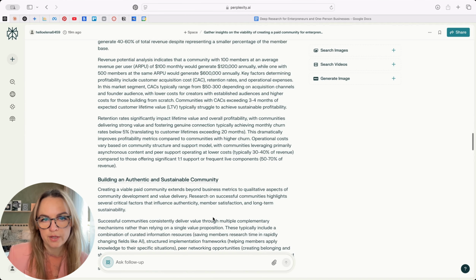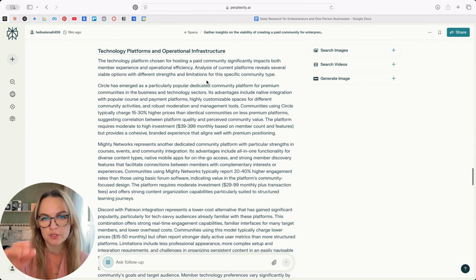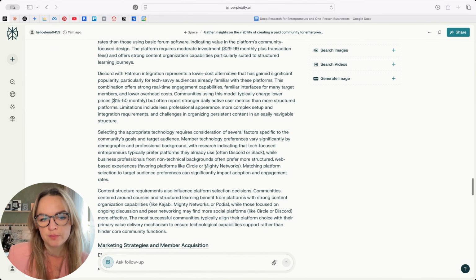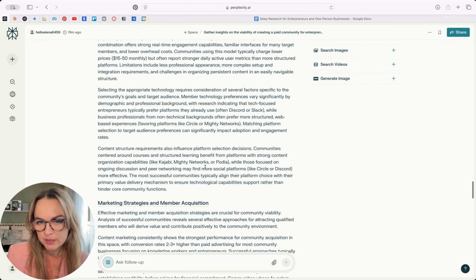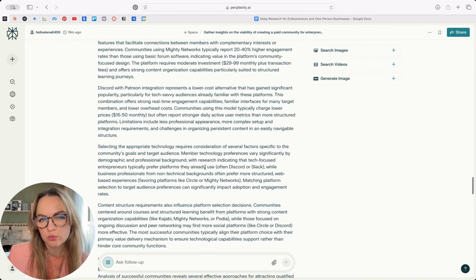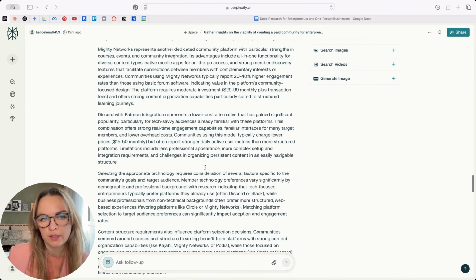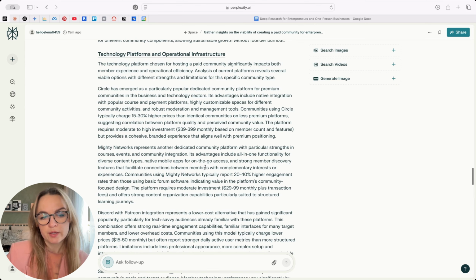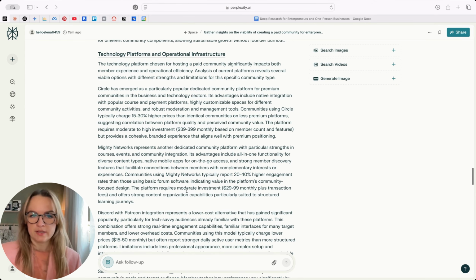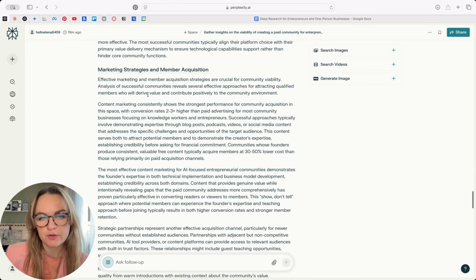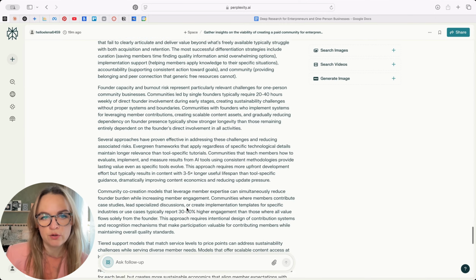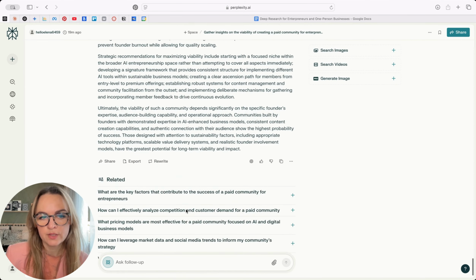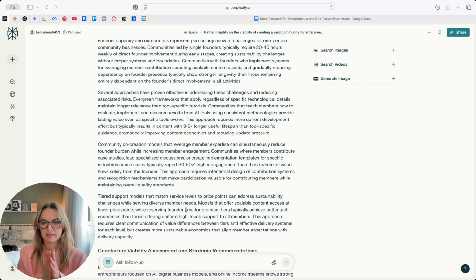I'm not going to go really deep into that. It gives different technologies that I can use: Circle, Mighty Networks, Discord, Patreon. I'm a little bit disappointed not to see School here, for example, because that's the one I had in mind. School community, but maybe I can also ask a follow-up and ask why it hasn't been included. Marketing strategies, member acquisition. So it goes on and on. Okay, Perplexity. I'm really impressed.